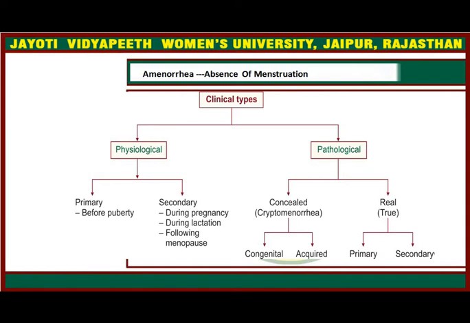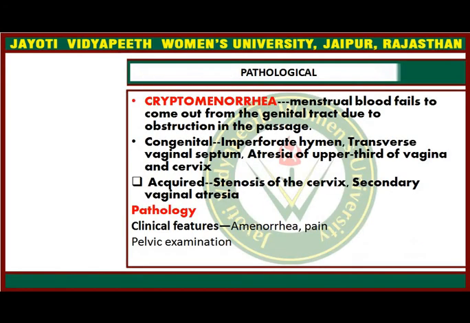Physiological amenorrhea is primary and secondary. Physiological primary amenorrhea is generally before puberty, and secondary amenorrhea occurs during pregnancy, during lactation, and following menopause. Pathological amenorrhea is concealed or revealed, or real. Concealed is also called cryptomenorrhea. It might be congenital or acquired. Real or true pathological amenorrhea is also primary or secondary. Basically we are concerned with the pathological condition.